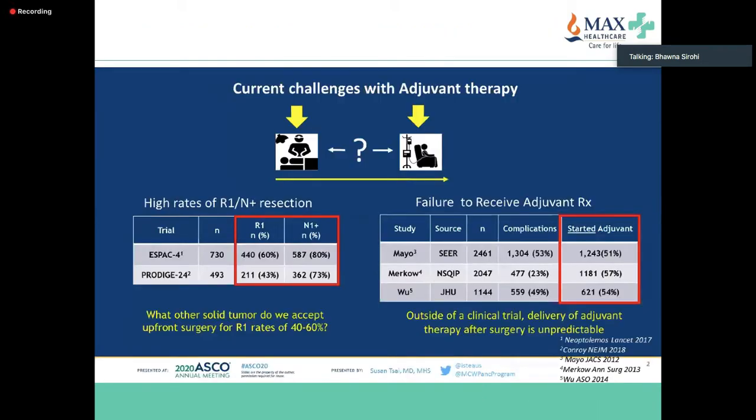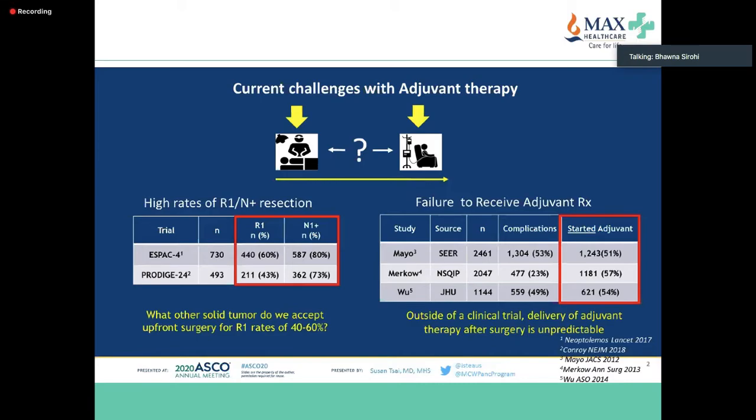As you can see from these studies, the SPAC4, about 50 to 60% of patients do not actually get to adjuvant therapy. Also, if you look at the node positivity and the R1 resection in the PRODIGE trial, which was the FOLFIRINOX trial, the rates of R1 resection and node positivity are quite high in patients who have surgery followed by adjuvant therapy.